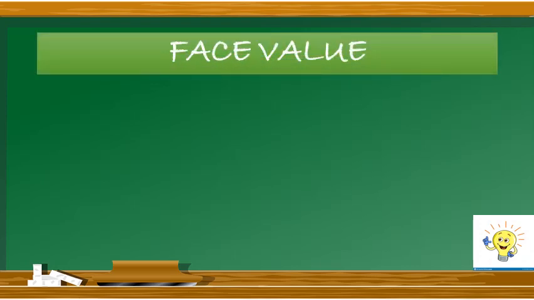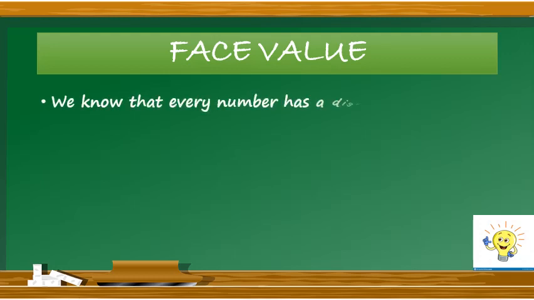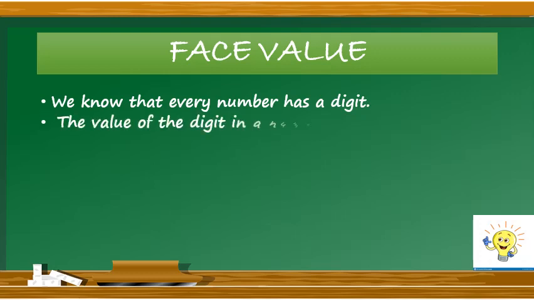Face value. We know that every number has a digit. Obviously, a number is made up of different digits. The value of the digit in a number is its face value. So the number is made up of so many digits and the value of that particular digit in the number itself will be its face value.